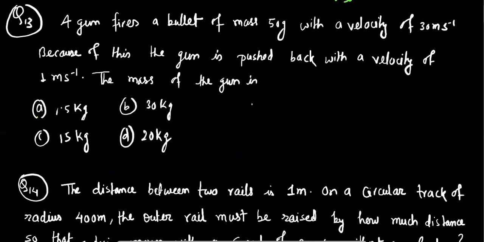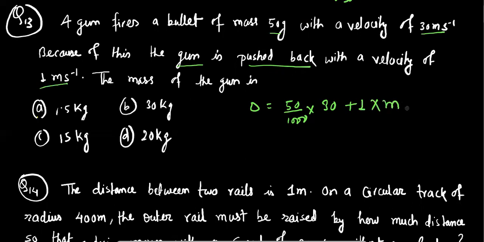So initial momentum is 0 because bullet as well as gun is at rest, and final momentum is 50 gram of bullet, that means 50 by 1000 kg, its velocity is 30, and then after that velocity of gun is given 1 and its mass suppose m.